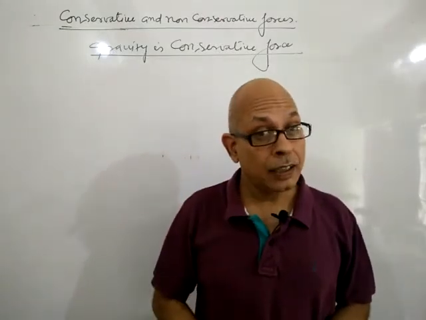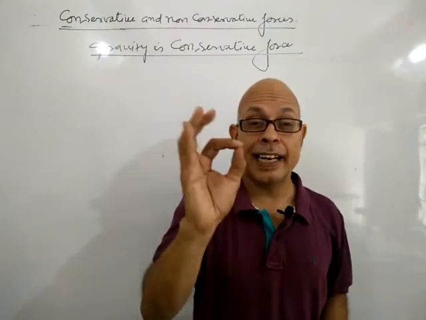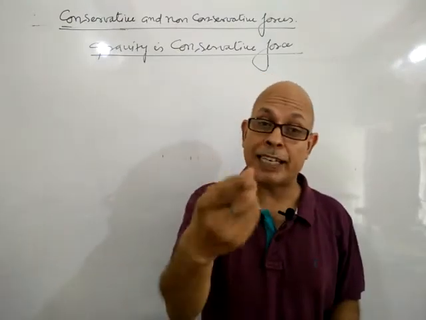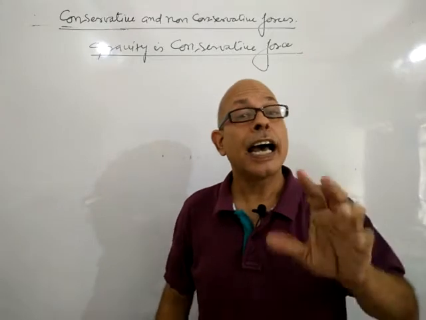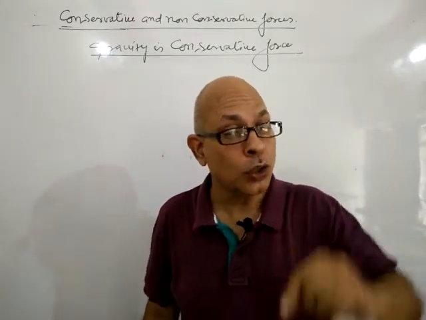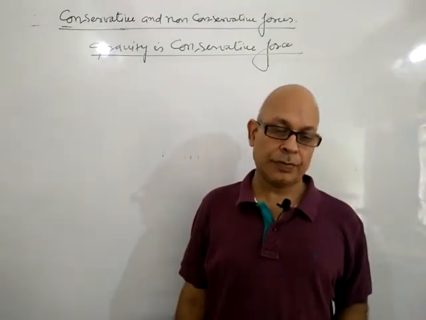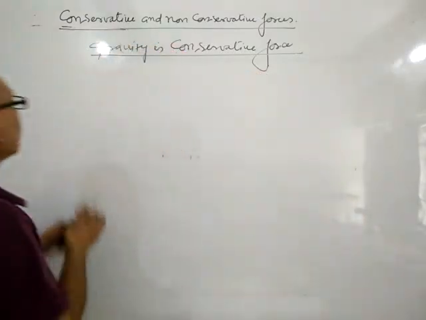It is possible only if you prove that it is independent of the path followed, it depends on the initial and final positions, and work done in a round trip is equal to 0. Okay? Now, the first case.